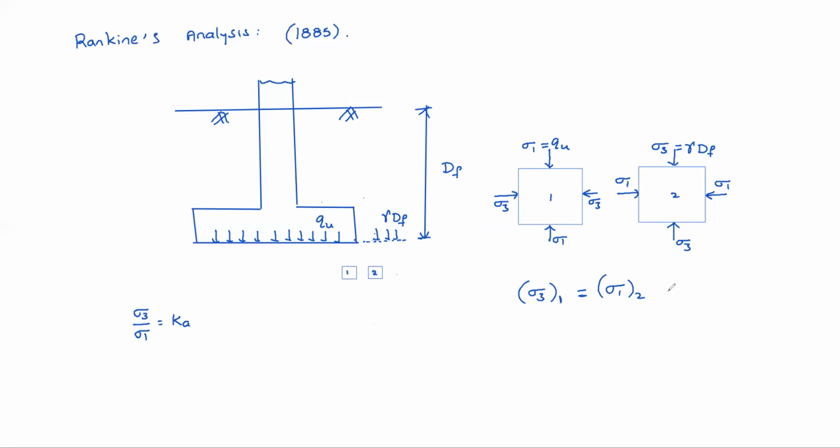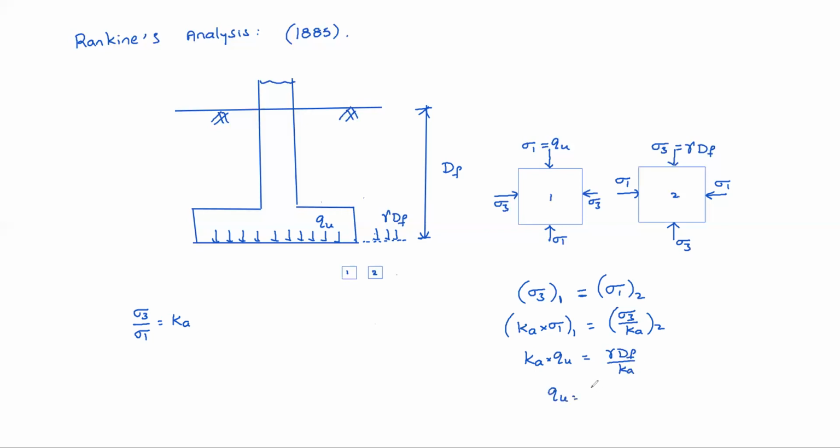Yes, sir. So for the first element, sigma 3 is Ka into sigma 1, right? Ka into sigma 1. Yes, sir. So Ka into sigma 1 of the first element, equal to, if you want to find sigma 3 by Ka of the second element. That means Ka into sigma 1 of the first element, which is Qu, equals sigma 3 of the second element, gamma Df by Ka.